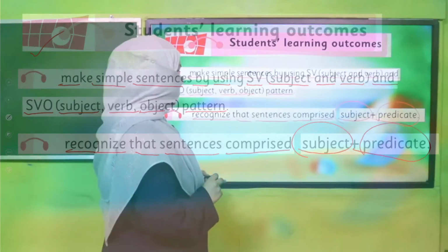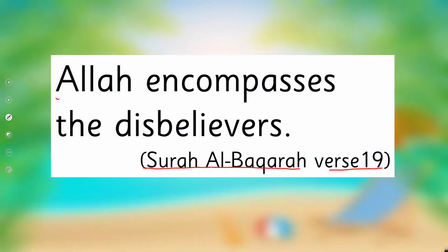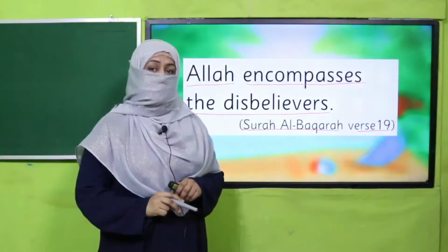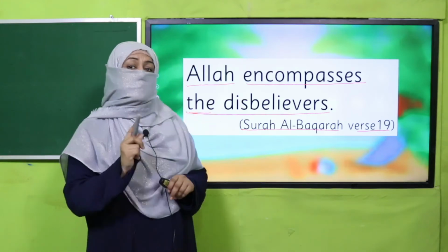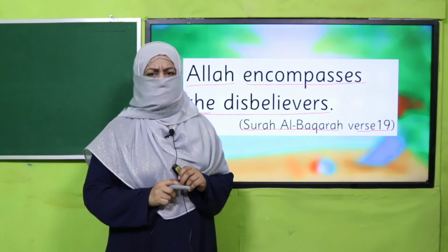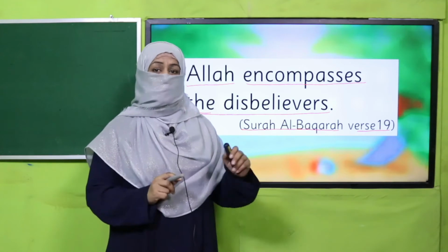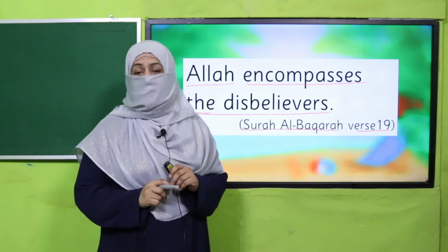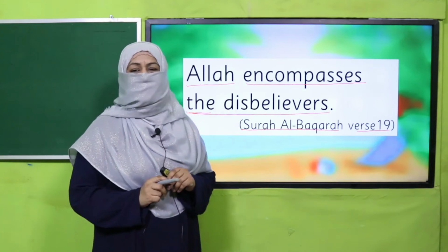Let's start with the name of Allah subhanahu wa ta'ala. Allah mentions in Quran, Surah Al-Baqarah, verse 19, Allah encompasses the disbelievers. Yes, my dear students, what is this beautiful verse telling us? This verse is telling us that Allah is going to deal with the disbelievers. And who are disbelievers? Those who don't believe in Allah subhanahu wa ta'ala. So beta, this verse is in fact a warning. Allah is warning, like Allah encompasses the disbelievers. Alhamdulillah, we are believers and we pray to Allah subhanahu wa ta'ala, we fear Allah subhanahu wa ta'ala. So inshallah, Allah is Rahim with us.